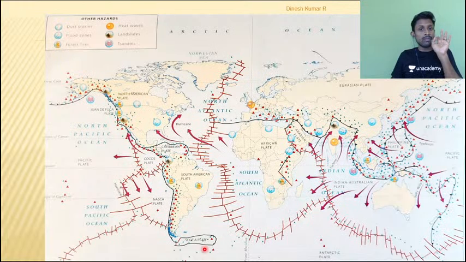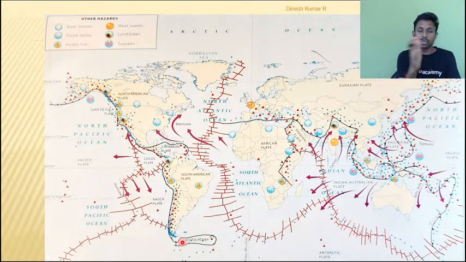That means I am talking about the plate boundary. So please remember, when I talk about ocean, continent, and continent convergence, I strongly mean that I am talking about the nature of the boundary of the plate. For example, can you see this black line? I said this black line is a convergence.